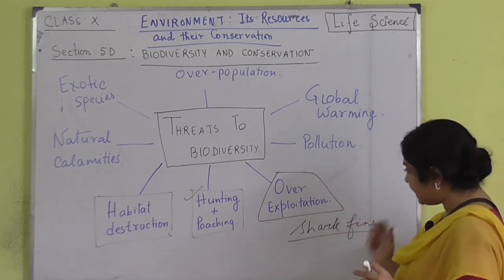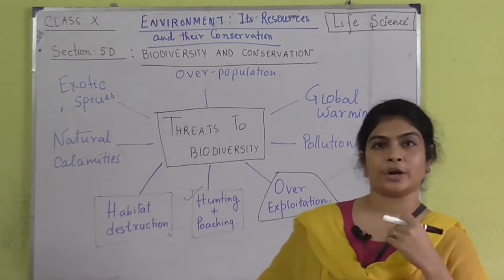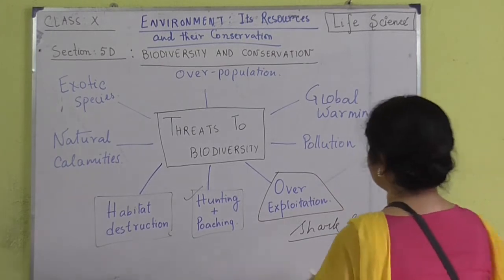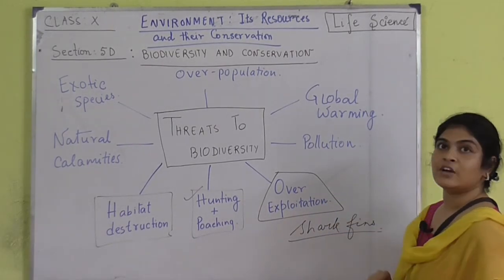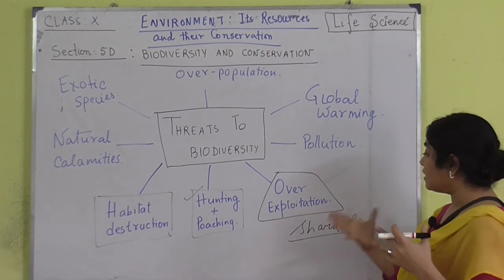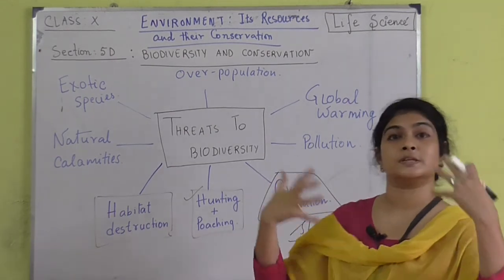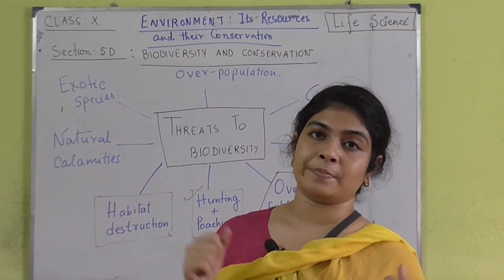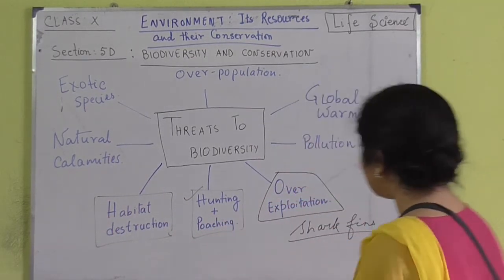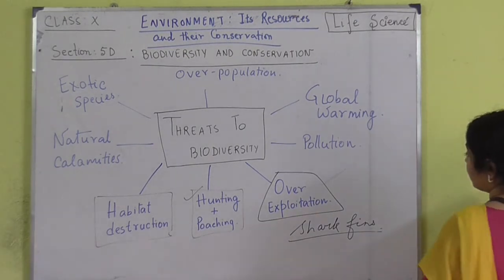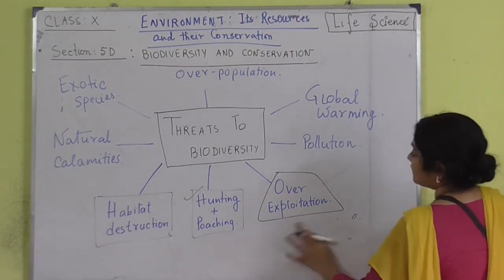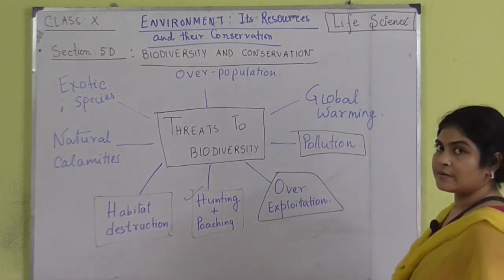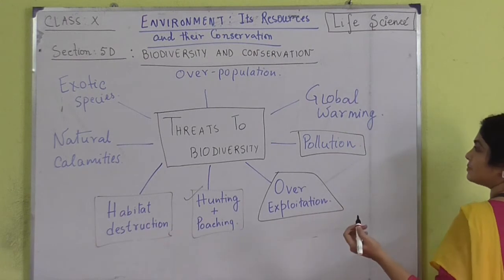Initially it was going on for many years, but nowadays there is an over exploitation of the hunting of sharks, because people were hunting sharks in thousands to gain commercial benefit from those poor organisms. So that is known as over exploitation. Then pollution, of course. Pollution is killing so many organisms out there, and the pollution is increasing.